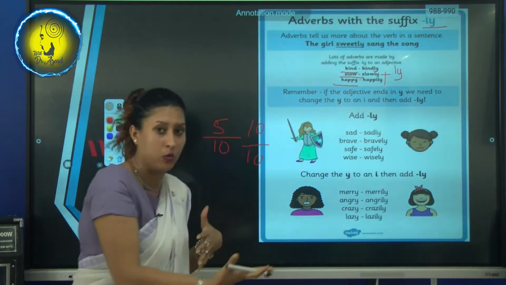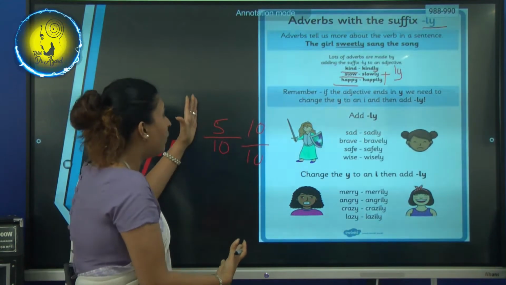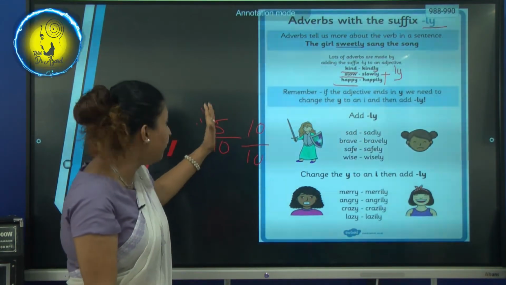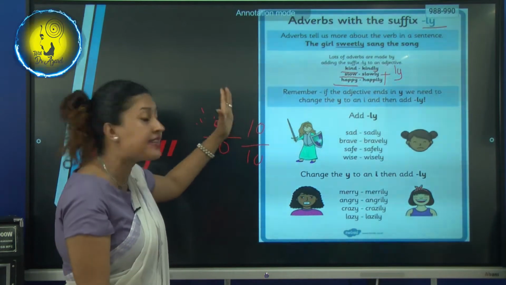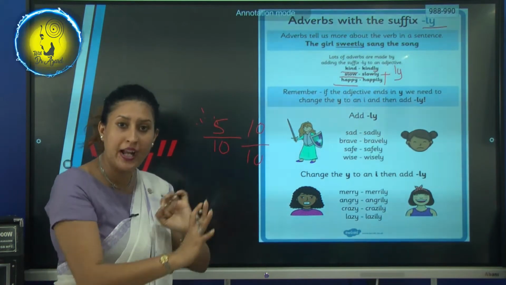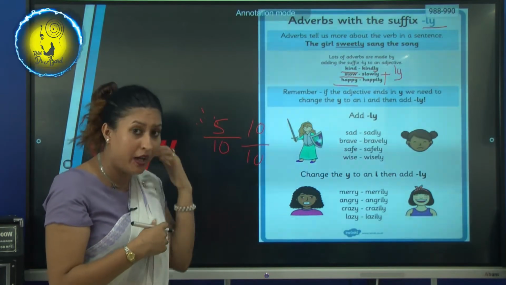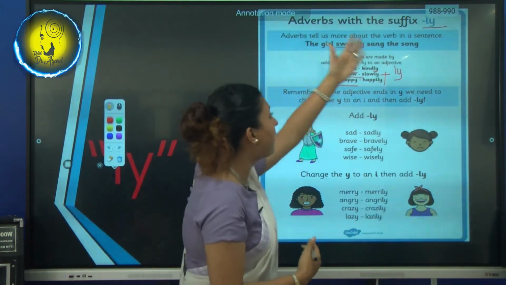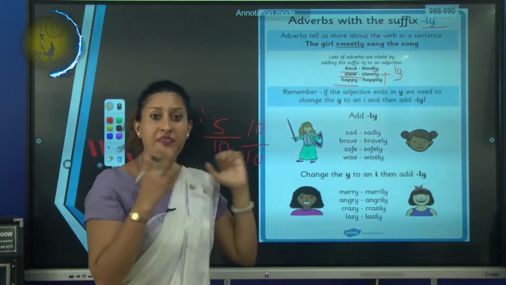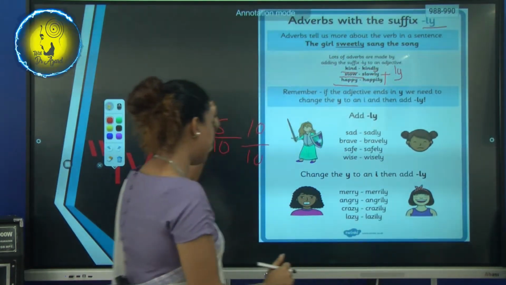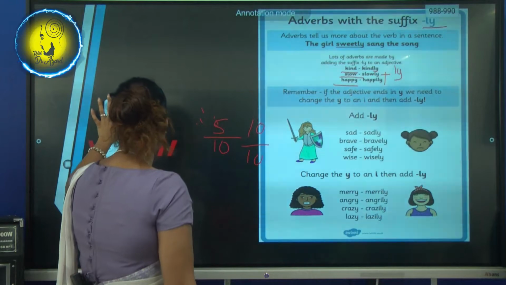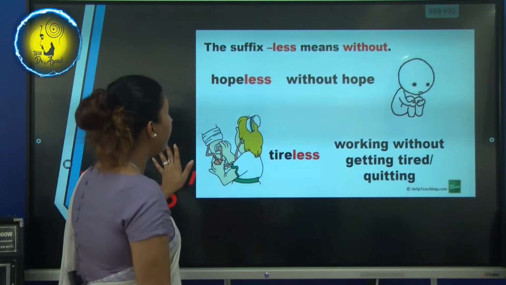It tells more. So kind is 5, but kindly is 10 out of 10. You can get that theory into your head. So kind becomes kindly with the help of the suffix ly. Now let's move on to the next one.